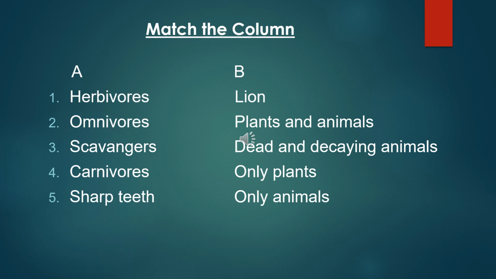Now it's time to begin with a few questions. Take one pencil and a paper and start doing match the column. In column A, herbivores, omnivores, scavengers, carnivores and sharp teeth are given to you. You have to match these with column B. I'll give you some time. Start it.